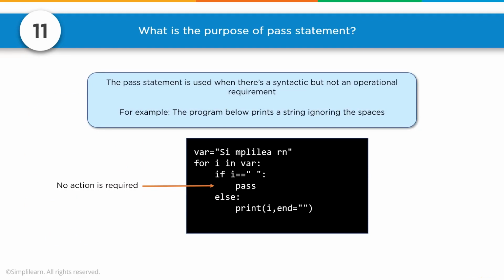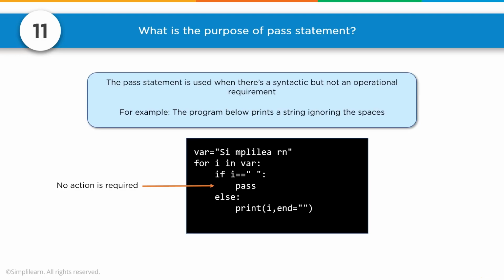Number 11. What is the purpose of the pass statement? The pass statement is used when there's a syntactic but not an operational requirement. For example, the program below prints a string ignoring the spaces. And so here we have variable equals Simplilearn. We've added 2 spaces in it.